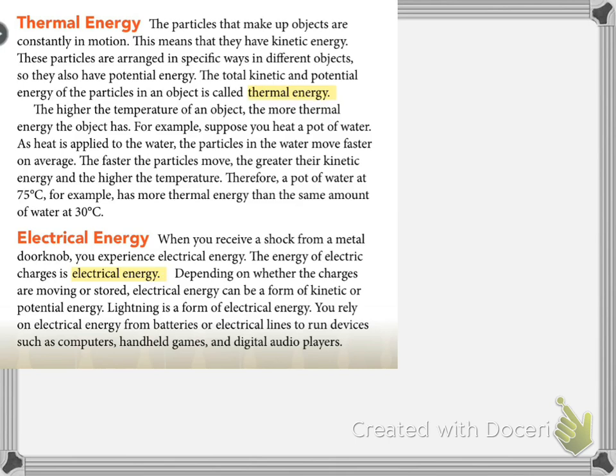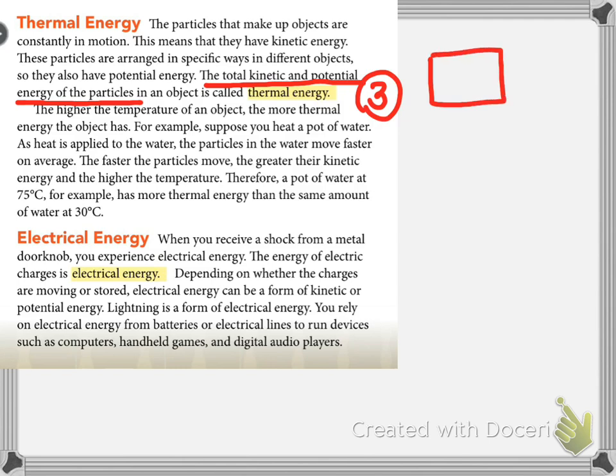Our third form of energy is thermal energy. Thermal energy is the total kinetic and potential energy of the particles in an object, all right? Particles that make up objects are constantly in motion. So they're constantly moving around even if we can't see it. So the thermal energy is just how quickly those particles are moving around. Something important to note is that the higher the temperature of an object, the more thermal energy it is going to have. Like if you're boiling a pot of water, that'll have a lot of thermal energy compared to a block of ice.